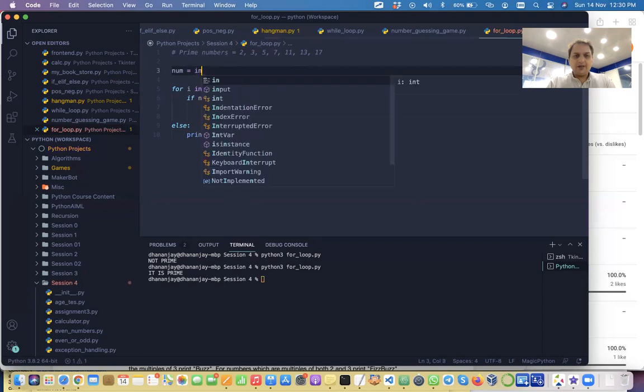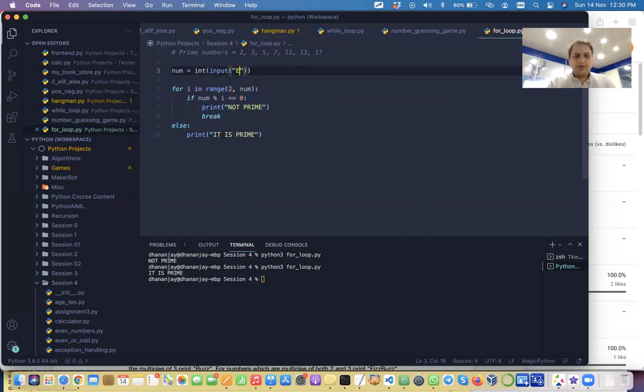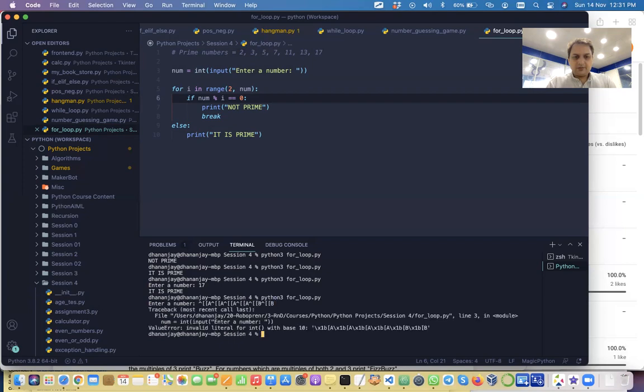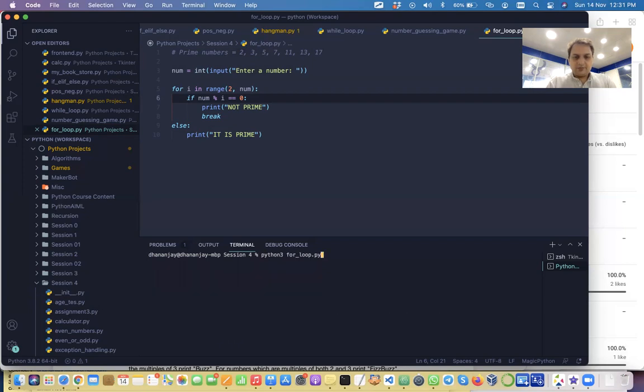We can always say input, enter a number. So we can do something like this as well, and we can provide this input. We can check for 17. Yes, it is prime. We check for 15, not prime. We can check for 9999, not prime. So all this is possible, right?